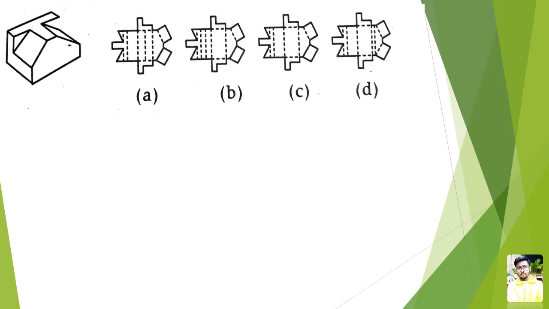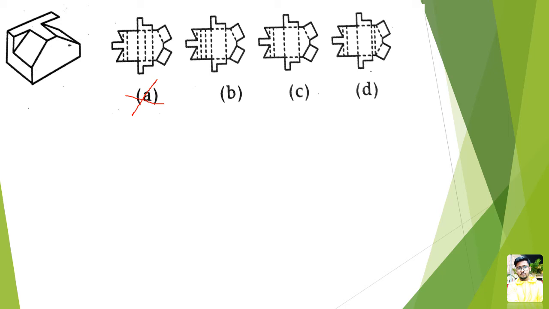Okay, this is your third question, guys. So another unfolding the figure, and this is a little bit complex figure. Just wait, analyze the figure, then go with it. Another question with the base as a centralized area. When you centralize the base, what will you find out? This is a base, and in the base you are not supposed to see any kind of outline markings like this. Option A is wrong. We need to strike it off. Option B we are not having. Option C we can consider. D we can consider. Done.